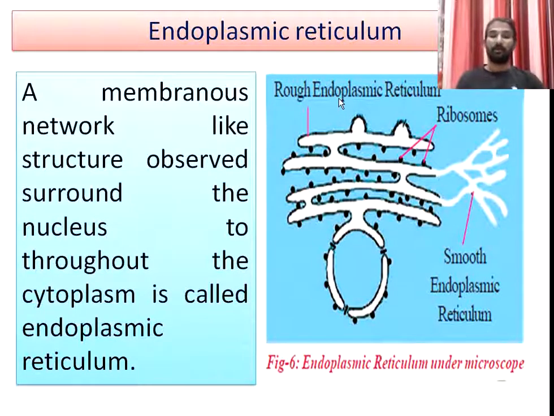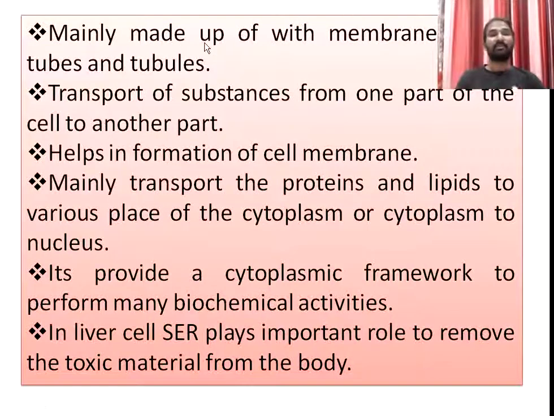These endoplasmic reticulums are mainly made up of membrane-bound tubes or tubules. In the figure you can see they are tubular-like structures that surround the nucleus and extend to the cell membrane or plasma membrane. These membranous tubes are mainly involved in the transportation of substances from one part of the cell to another.